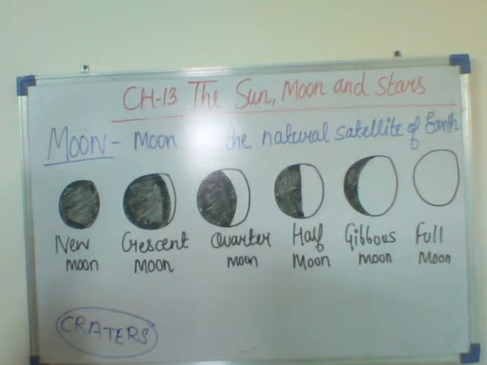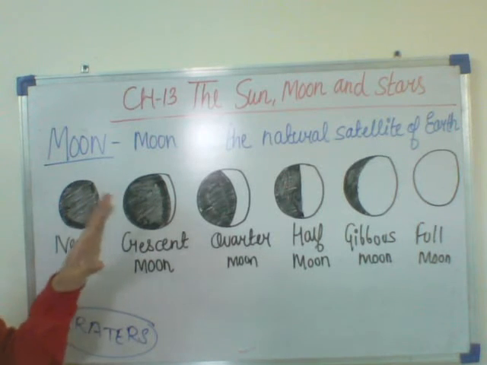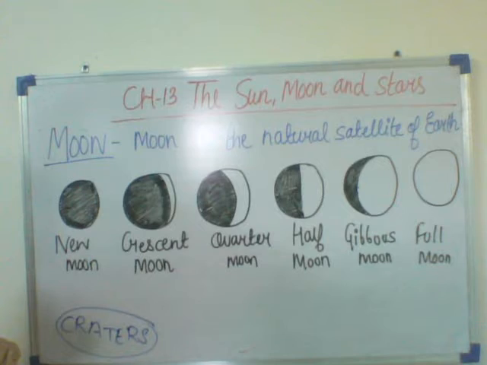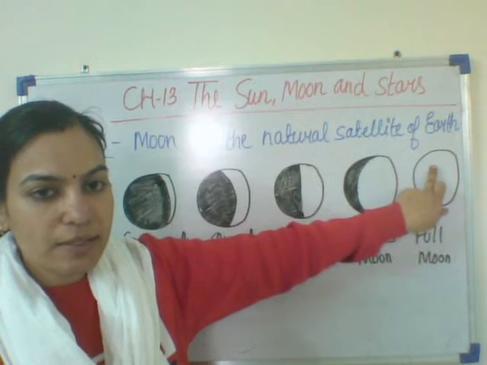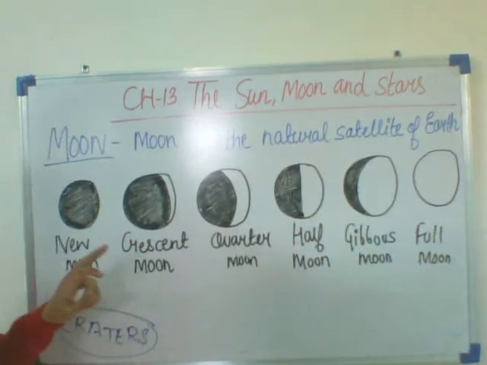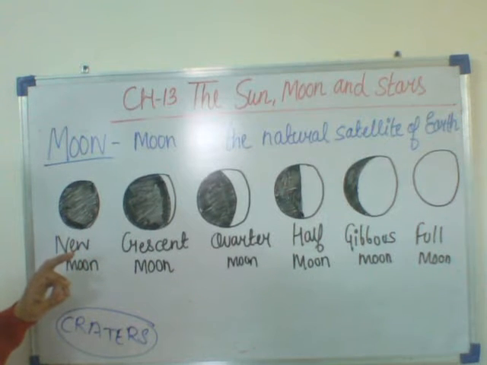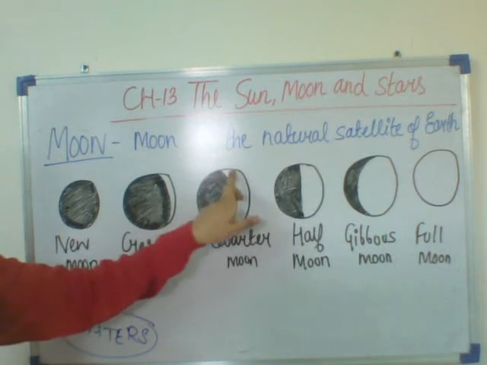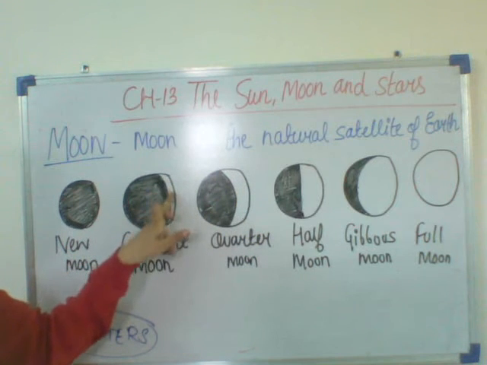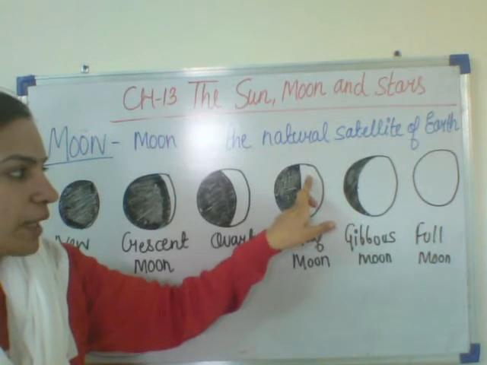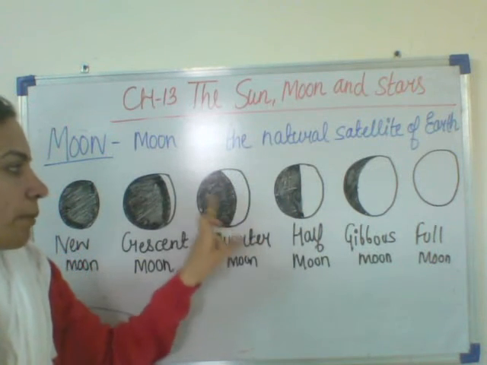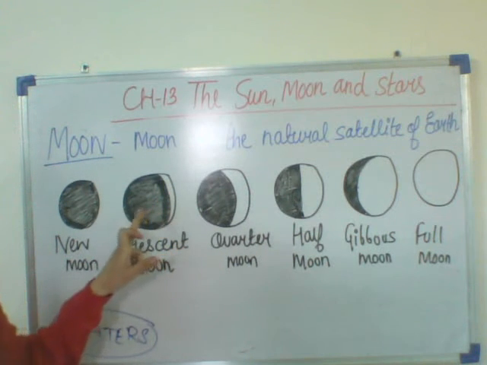The moon appears to change its shape every night. Sometimes we are able to see the full moon. On which day do we see the full moon? That day is Purnima. Sometimes we only see a part of the moon, this white part. This is the half moon. Sometimes only a part of the moon we are able to see.